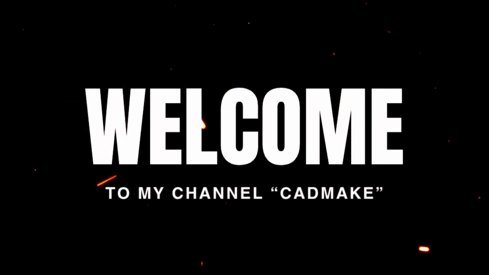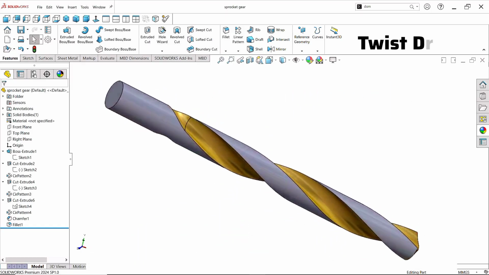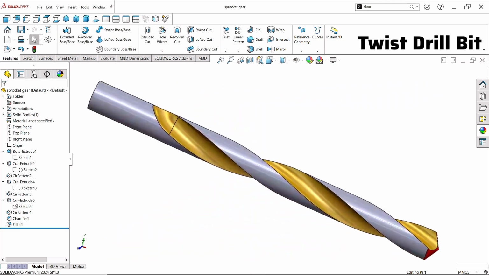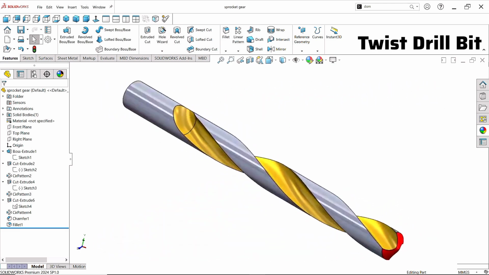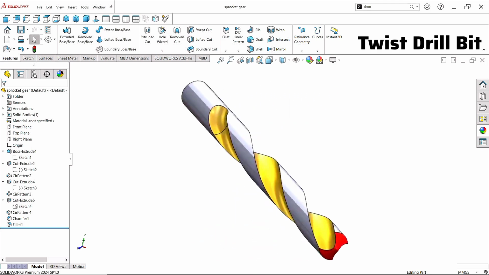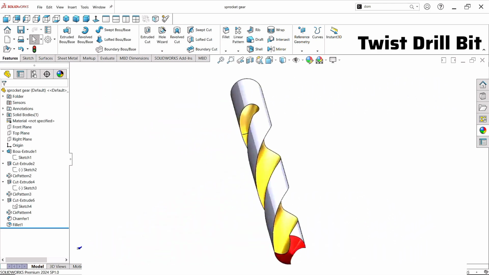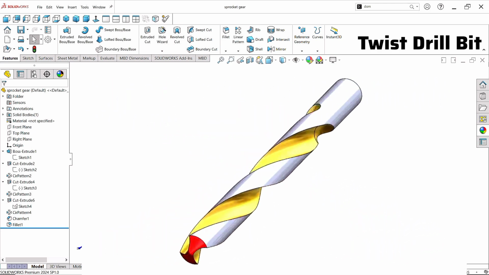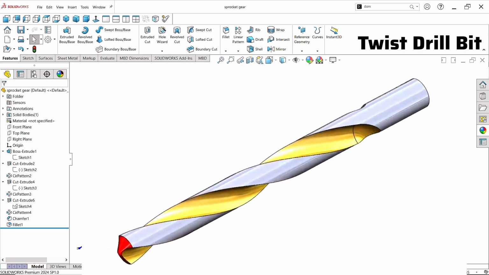In today's video we are going to design a twist drill bit in Solidworks. We will use some of the essential commands and features to bring the sketch into 3D design life. We will also customize appearance to give our design a professional look. If you're ready, let's get started.